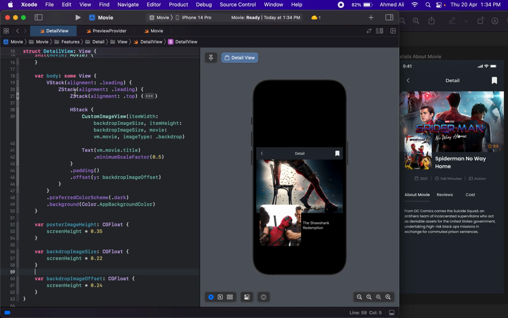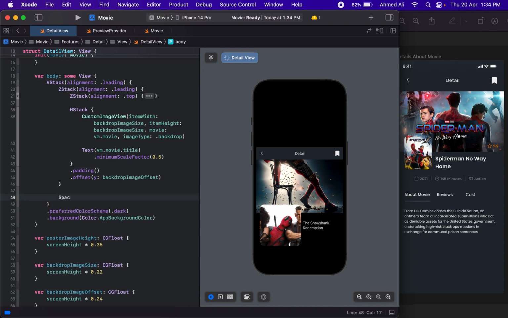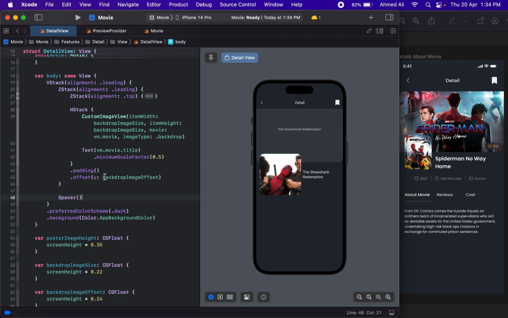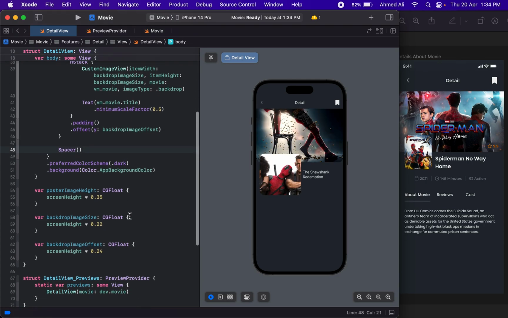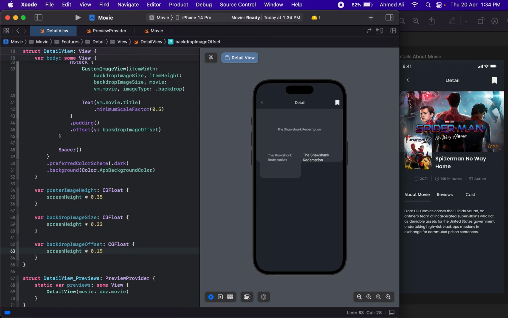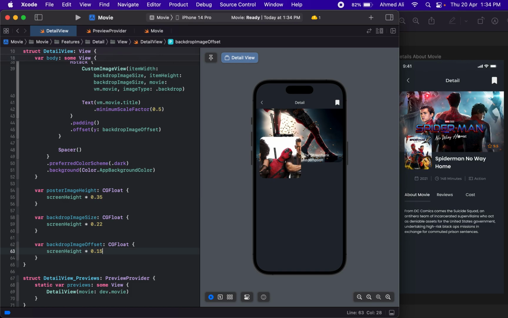We can just add some space so that our content is in a good way. So yeah, I guess this looks fine. This is great. We just have to reduce the offset maybe by 15, I guess.